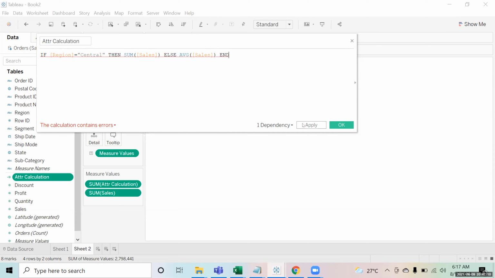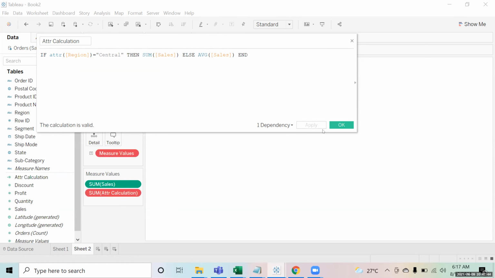Why do I get that aggregate and non-aggregate error over here? It is because this is one region and all others are becoming every other region. So what I will have to do in this case is make use of an attribute to get that output. Attribute can be applied as a function also, so I can say ATTR. If attribute of region is equal to central, then I want sum of sales. Otherwise, I want average of sales.